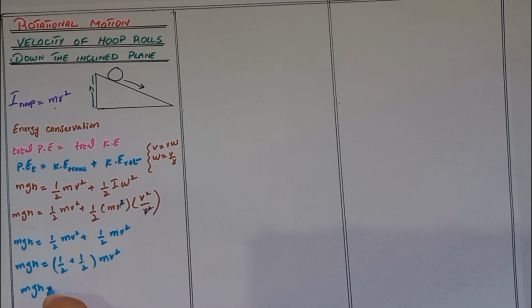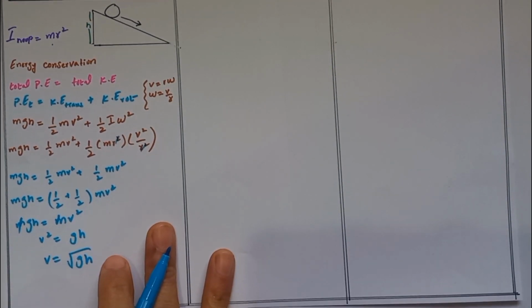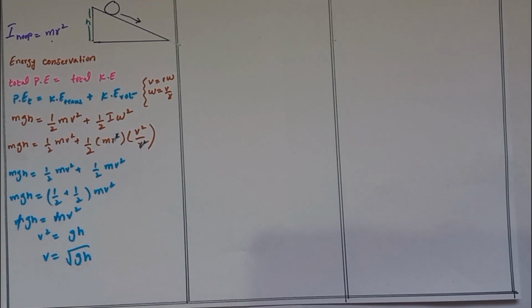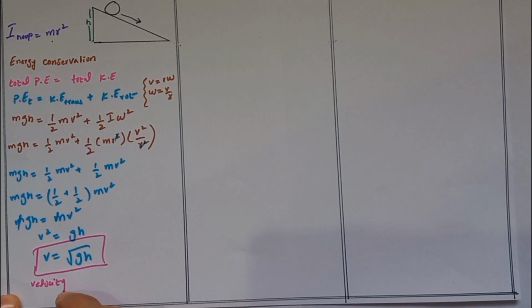So mgh is equal to m v square. So v square is equal to gh and v is equal to root of gh. This is the velocity of the hoop when it rolled down the inclined plane.